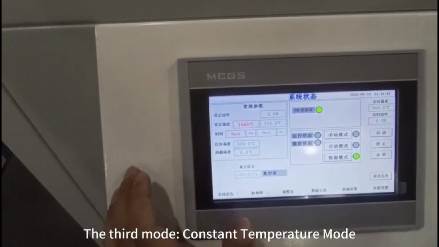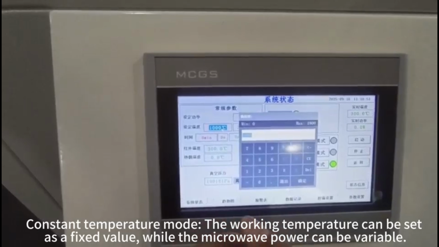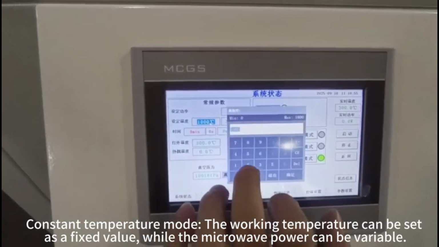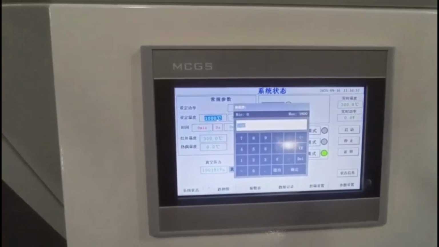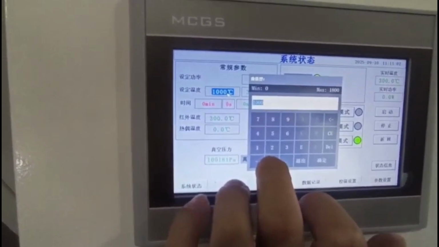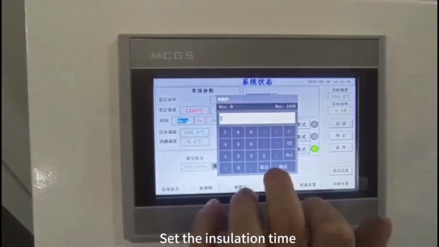The third mode, constant temperature mode. Constant temperature mode, the working temperature can be set as a fixed value, while the microwave power can be variable. Set the insulation time.